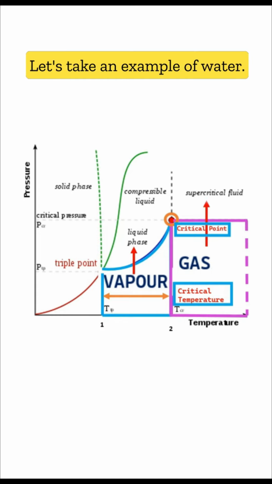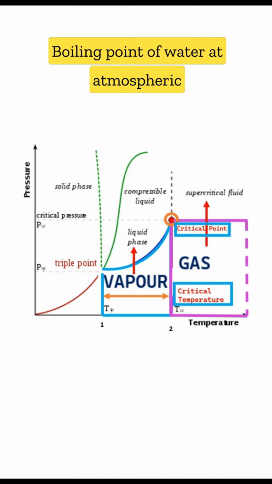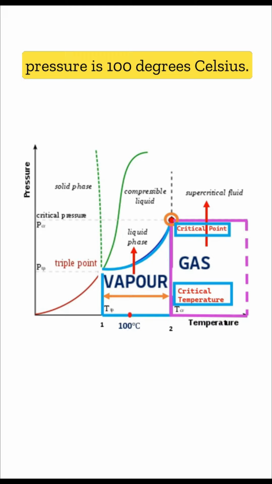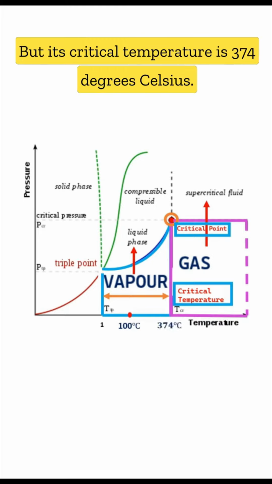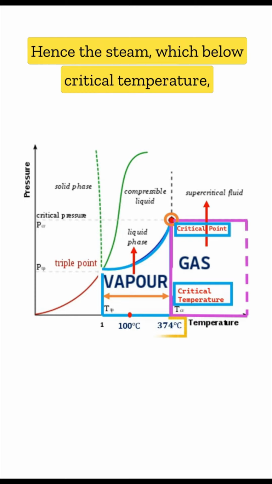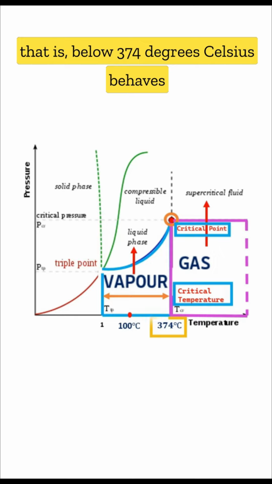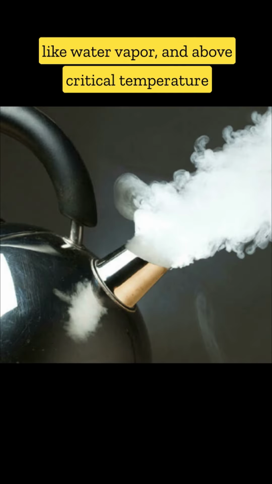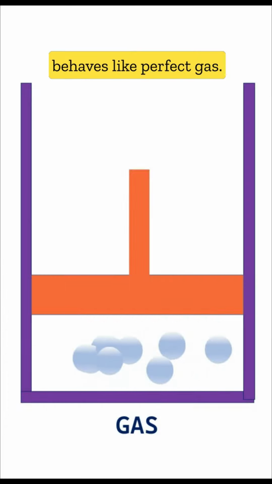Let's take an example of water. The boiling point of water at atmospheric pressure is 100 degrees Celsius, but its critical temperature is 374 degrees Celsius. Hence the steam below critical temperature, that is below 374 degrees Celsius, behaves like water vapor, and above critical temperature behaves like a perfect gas.